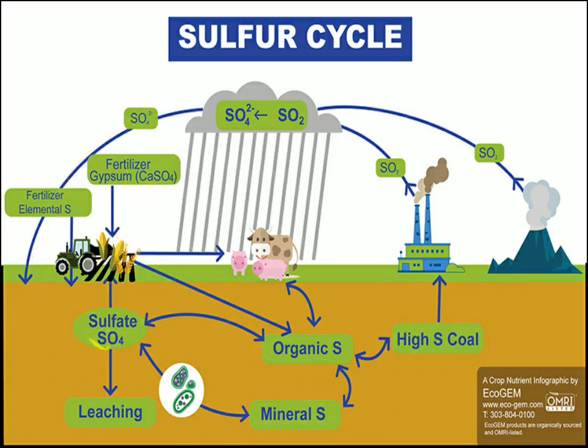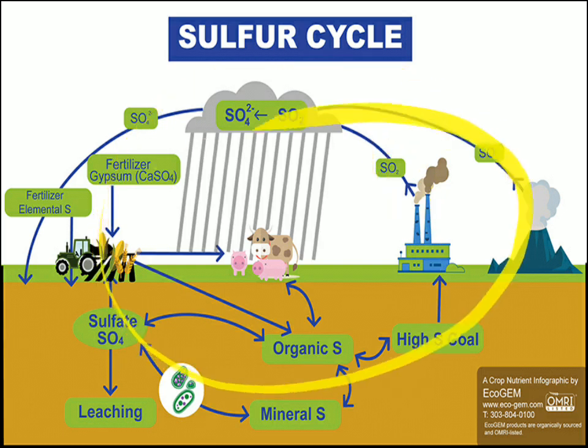When the sulfate ions from the fertilizers are taken up by small organisms in the soil, organic sulfur is formed. The organic sulfur is again present in the coal and fossil fuels that are embedded in the earth's crust. When we use this coal for thermal power plants or any kind of industrial fuel, again the cycle is repeated.